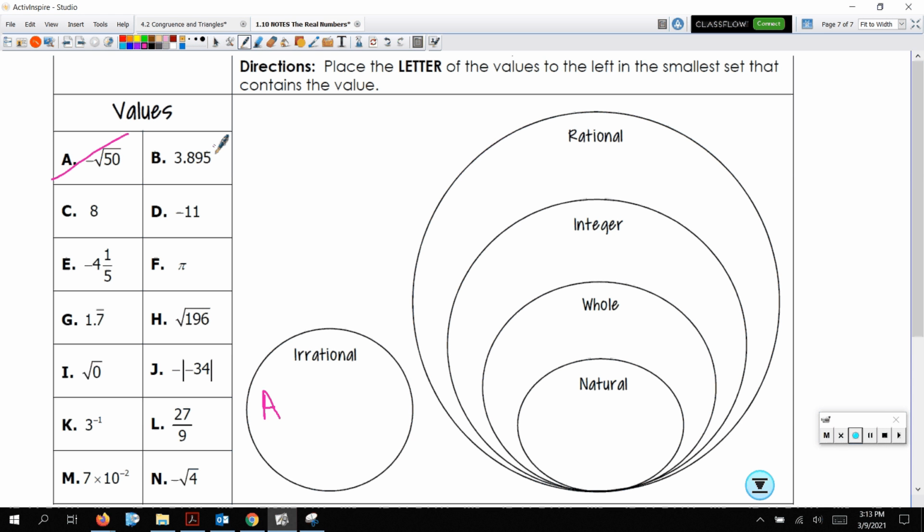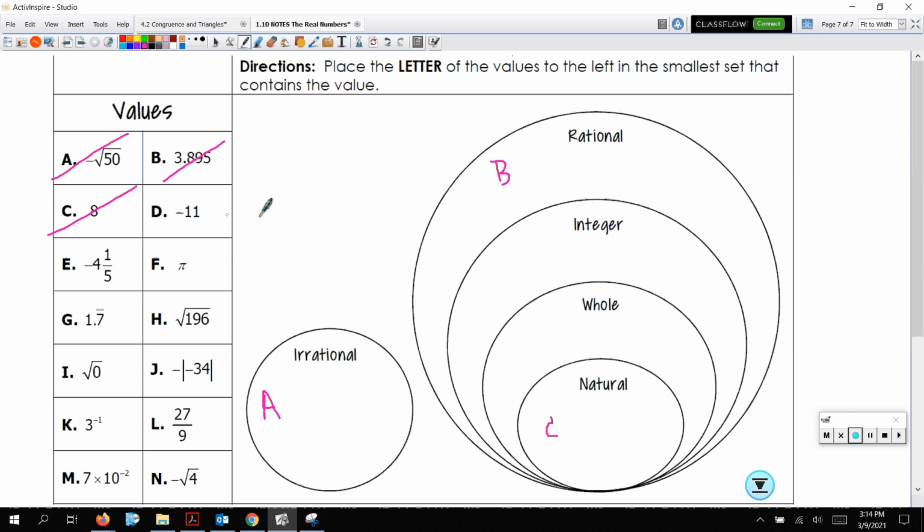Well, it is a real number, but it's also rational because it terminates. So rational is its smallest set because it's not an integer. It's got decimals. All right, 8. 8 is rational. It's also an integer. It's also a whole number, and it's also natural. So this is the smallest set that it belongs to. So I'm going to put this one down here. 8 belongs to the naturals.